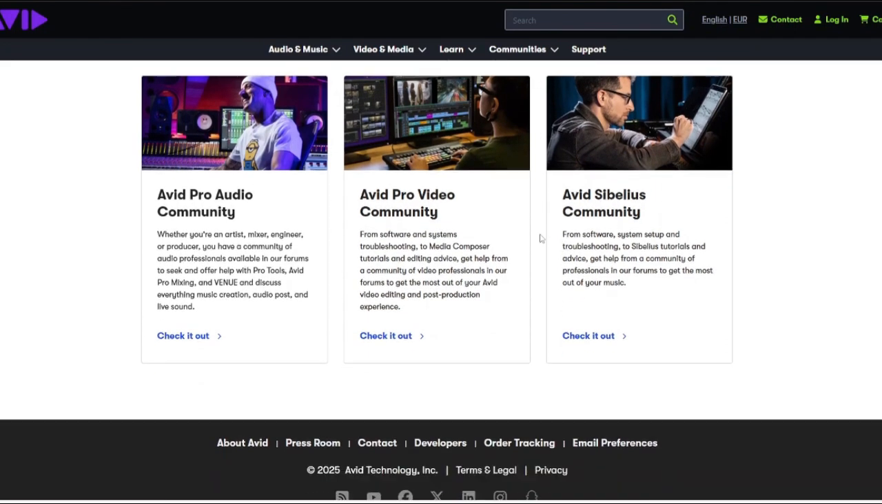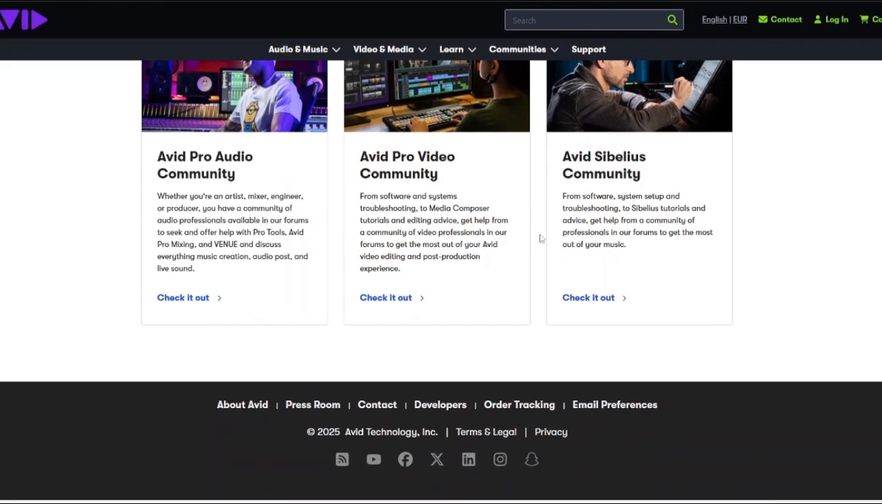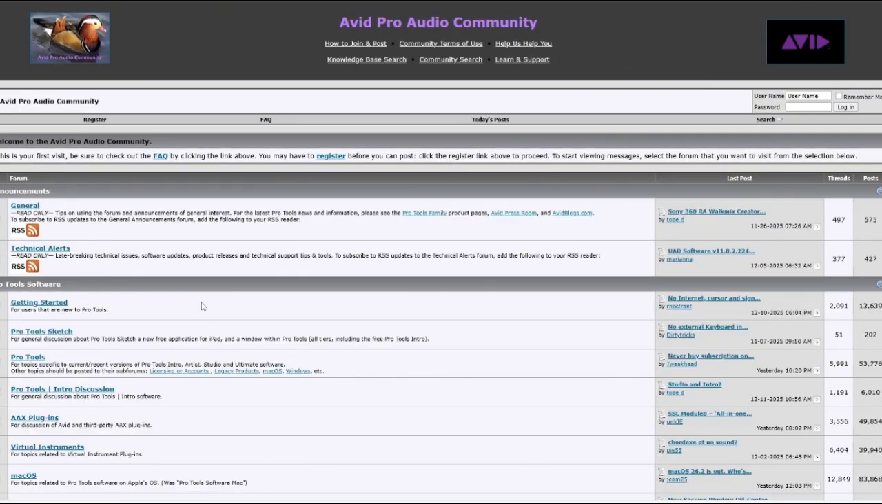So which one wins in 2025? Well, I'd say the truth depends entirely on your environment, and it also depends on your goals. So here's a simple verdict. For most home studios, Reaper wins. If you're running a home studio, you should go for Reaper.